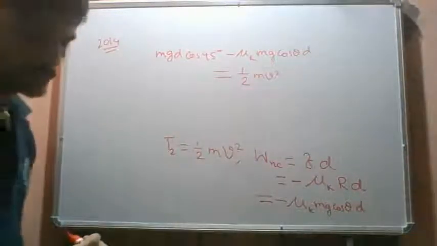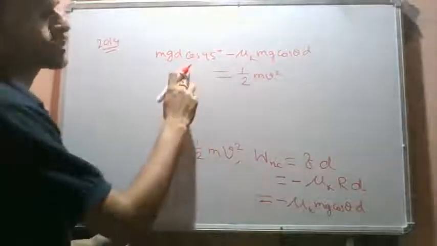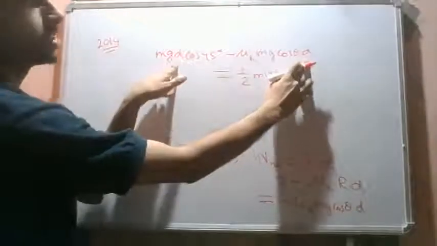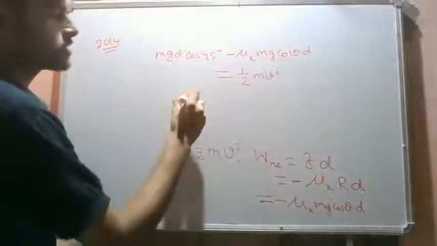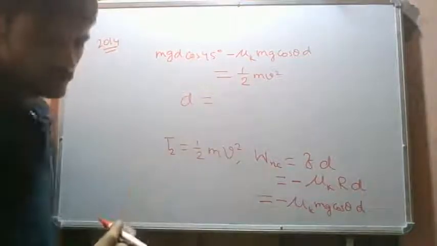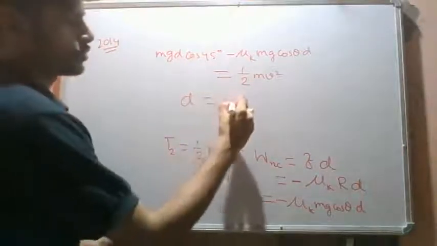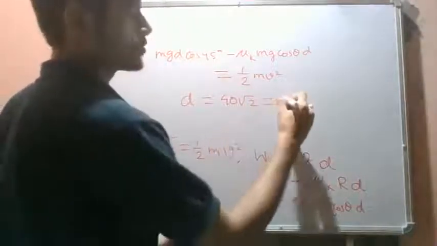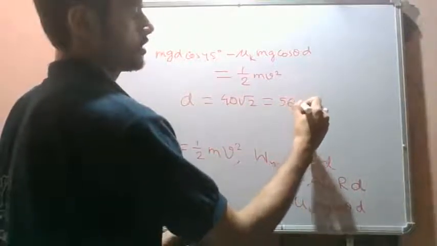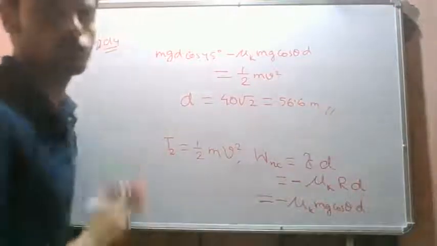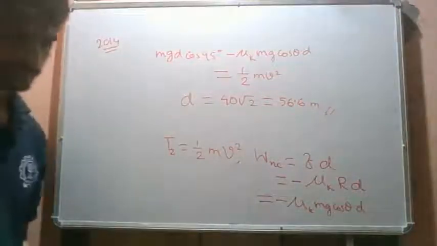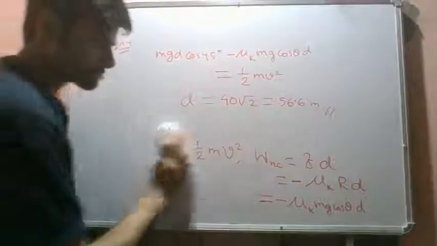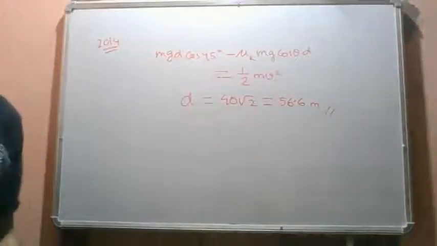From this we can solve the equation for d. d is the only unknown over here. We can find d as 40 root 2, which is equal to 56.6 meters. So this is the solution to our problem.